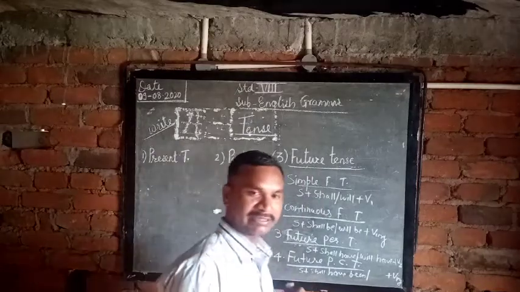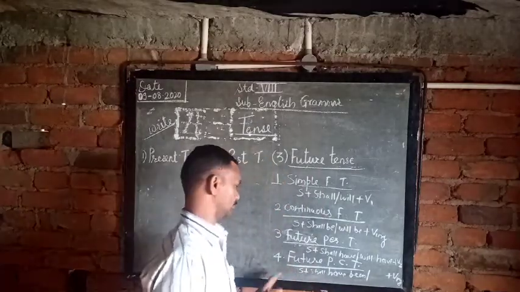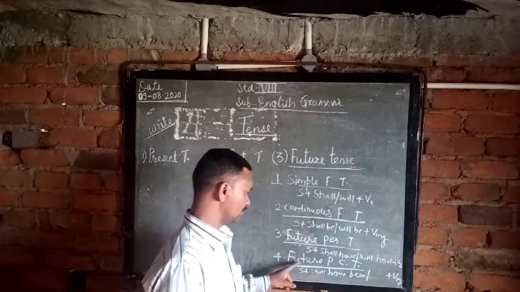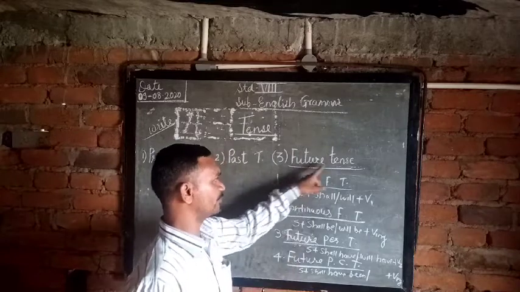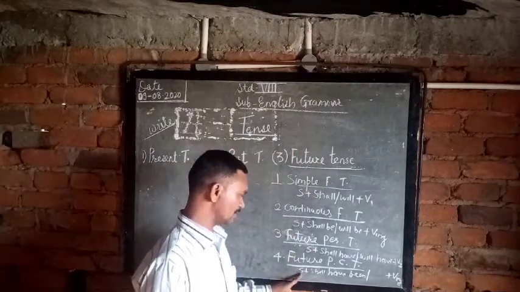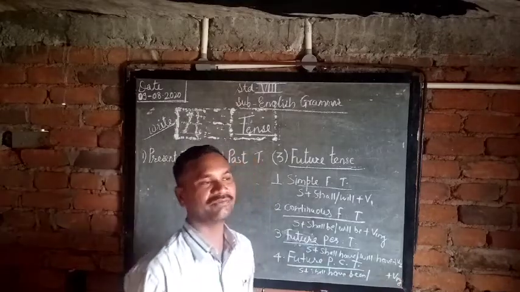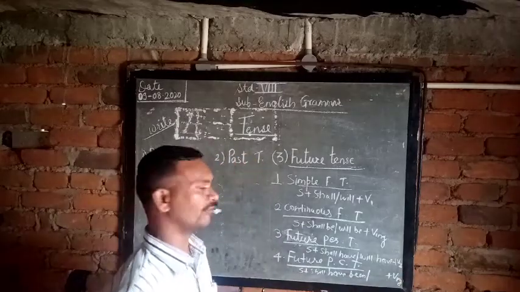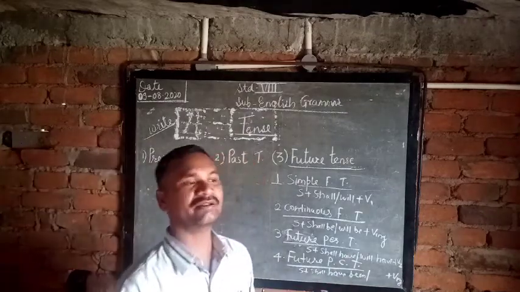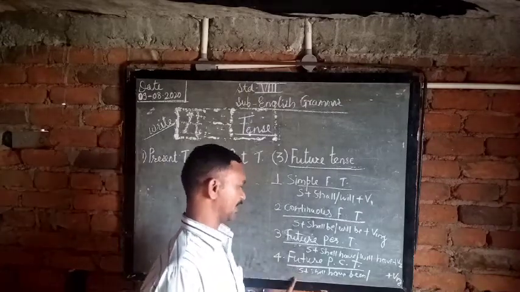Generally this type of sentence we do not use. But this is the fourth type of future tense and we have to discuss it. This is the formula: subject plus shall have been or will have been plus V-ing, V4. I shall have been writing a letter since morning. This is a great sentence for that.